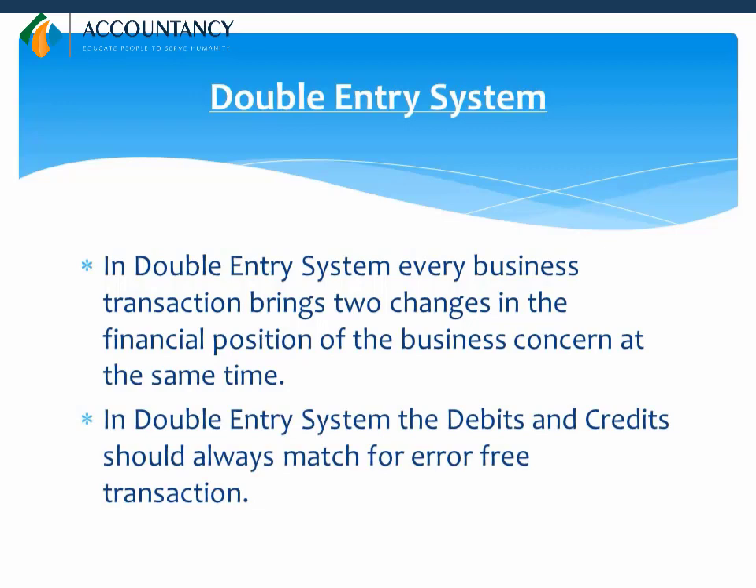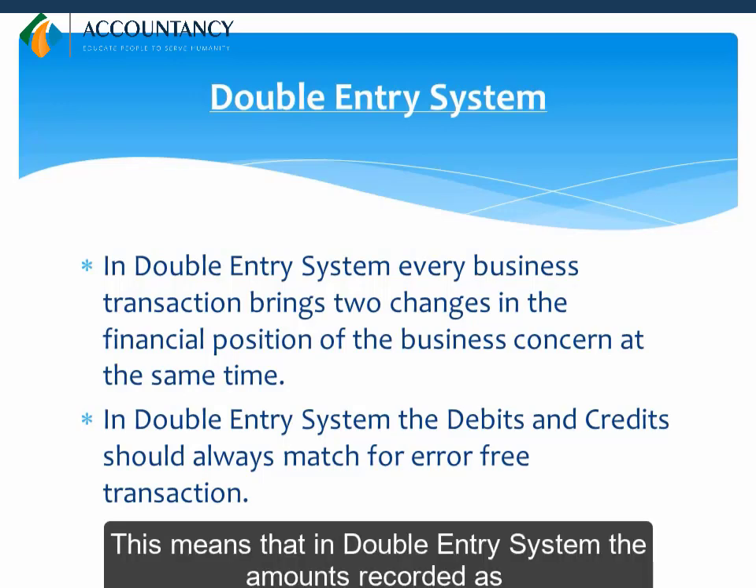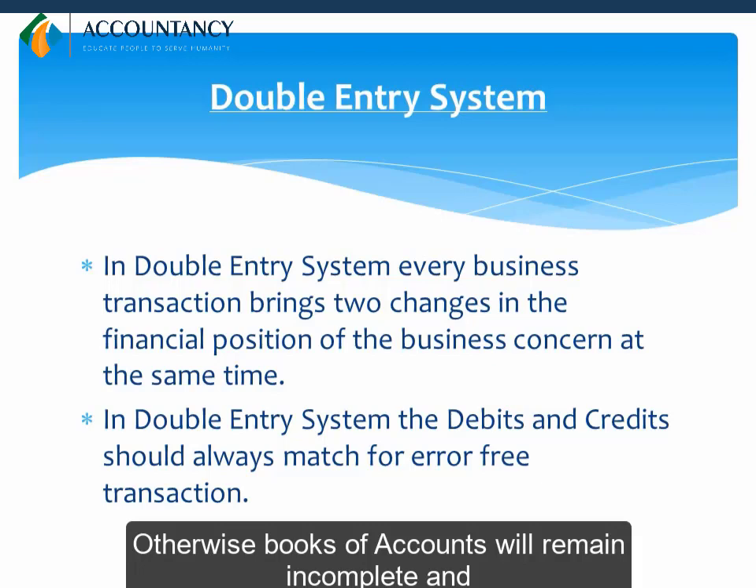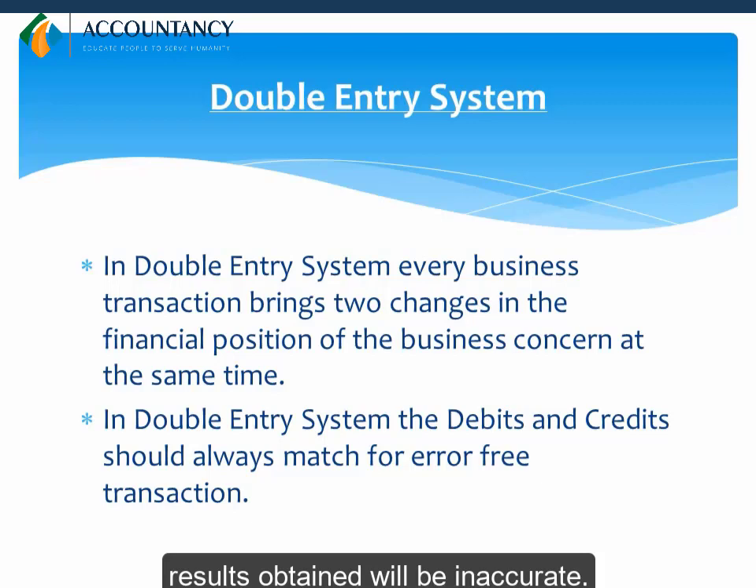In double entry system, the debits and credits should always match for error-free transaction. This means that in double entry system, the amounts recorded as debit must be equal to the amounts recorded as credit. Otherwise, books of accounts will remain incomplete and results obtained will be inaccurate.